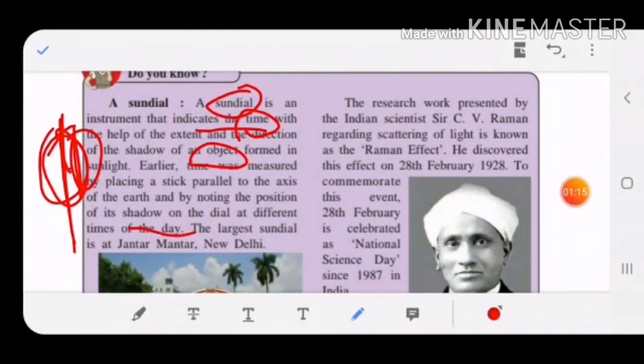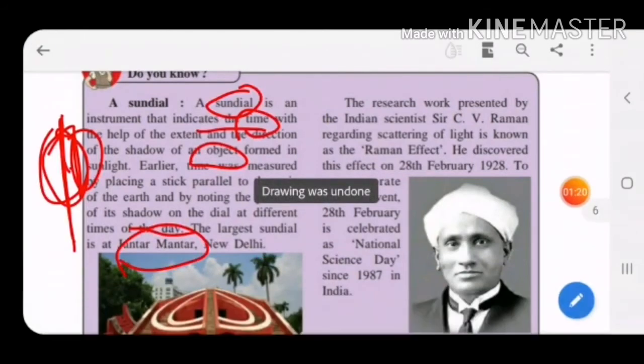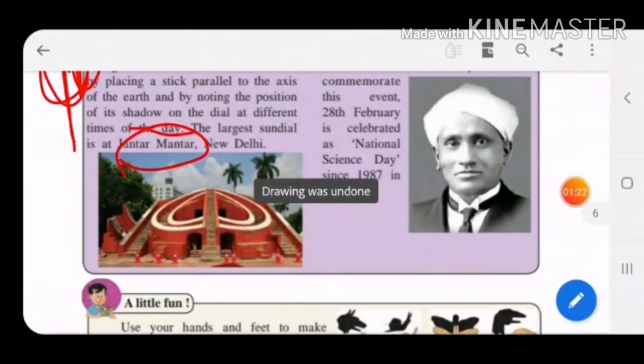Understood, children? The largest sundial is at Jantar Mantar, New Delhi. Its picture is given to you. This is the sundial's picture. It is in the Jantar Mantar ground in New Delhi.